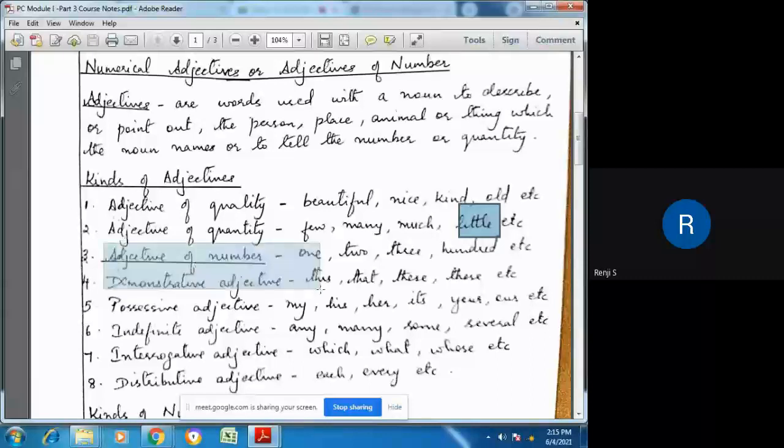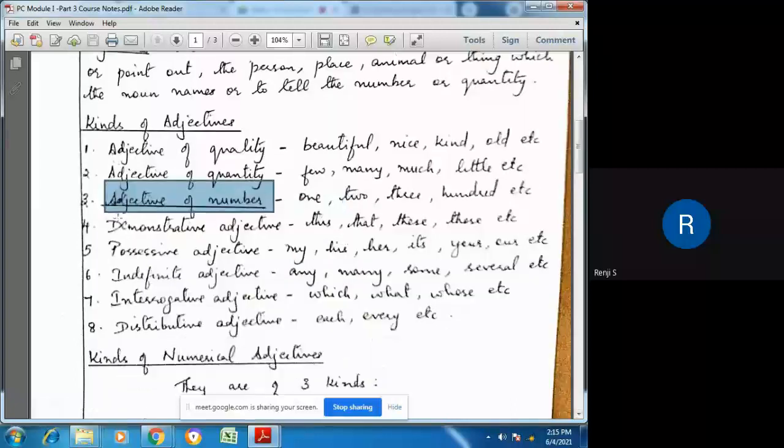Then adjective of number. This is what we have to learn. That is when a sentence contains 1, 2, 3, 100, first, second, etc. They are known as adjectives of number. Then demonstrative adjective. Demonstrative adjective includes words like this, that, these, those.